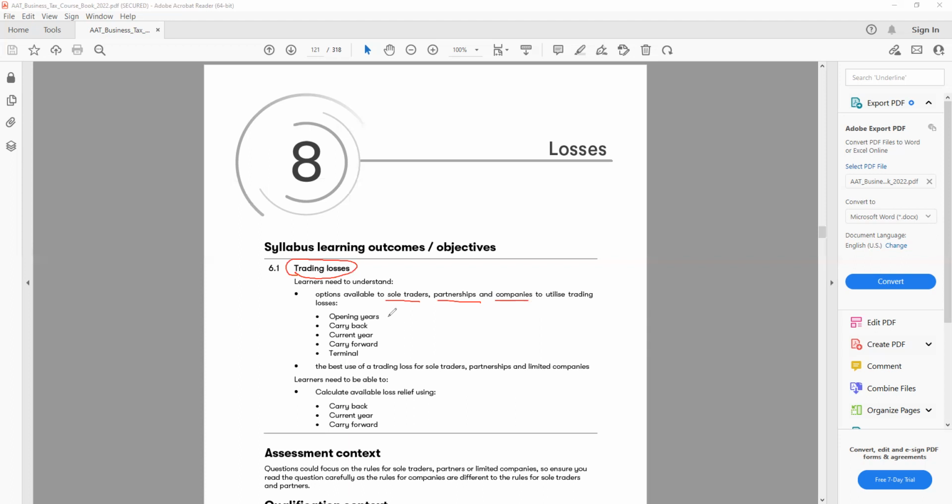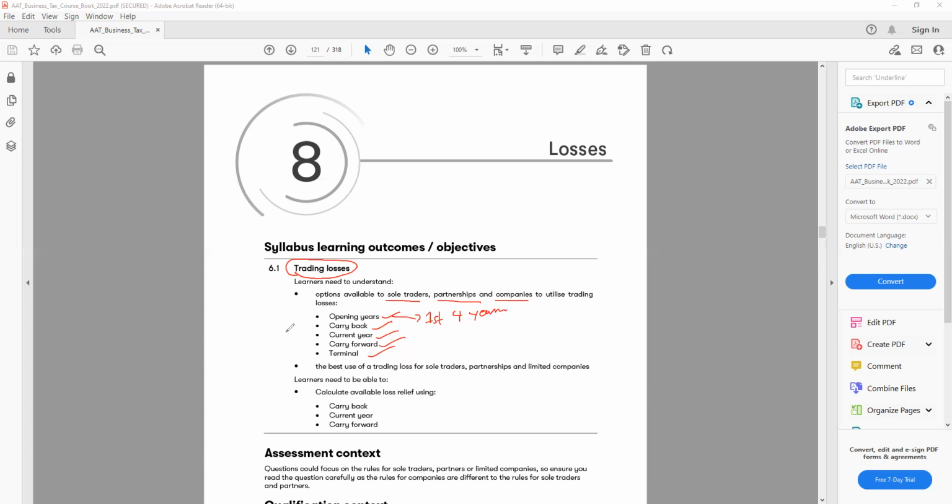Now, the first thing we can look at here: opening years, carry back, current year, carry forward, and terminal loss. Let's try to understand a little bit about all of the terms we have. Opening year rules are all about when you start trading and if you have a loss in the first 4 years. So in the first 4 years, if the business has any loss, then this sort of loss can be offset against the different year's profit. We're going to look at that in detail later on.